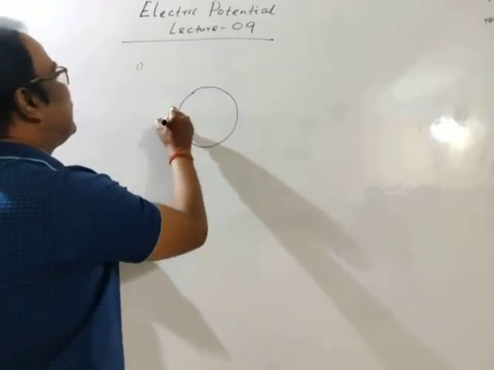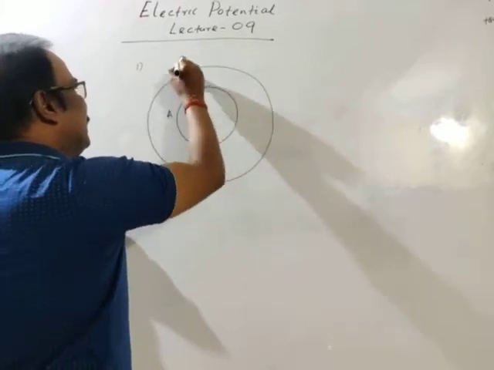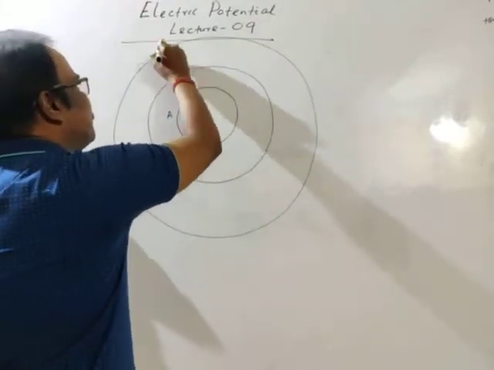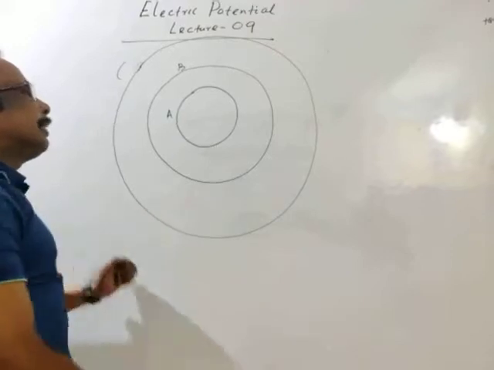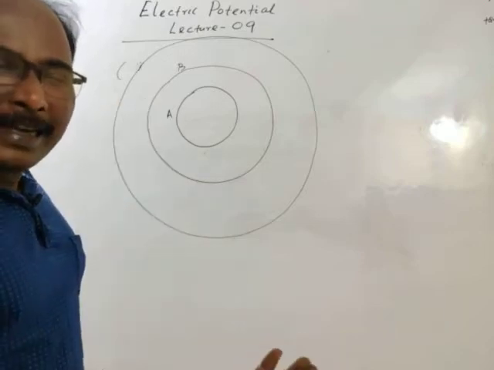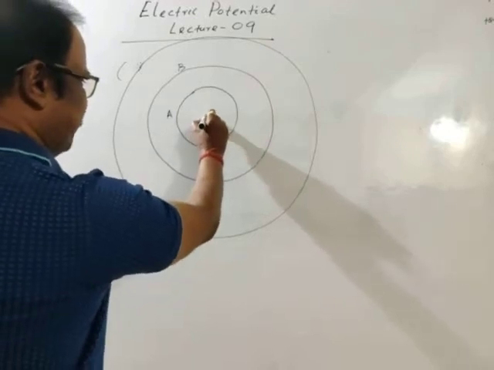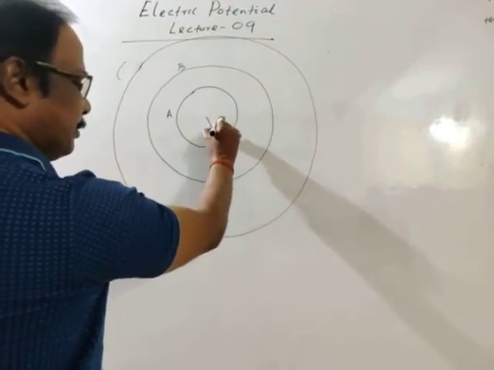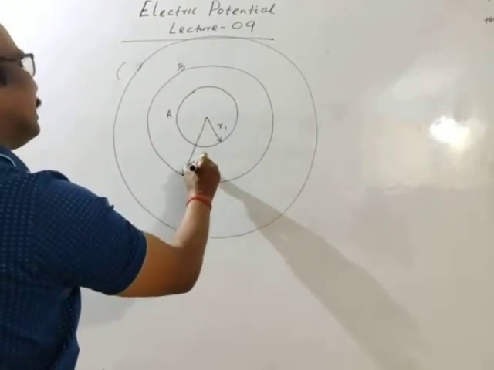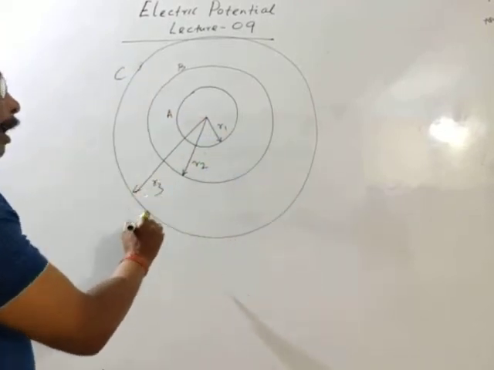Okay, this cell is A, this cell is B, and another cell, this cell is C. There are 3 concentric cells, so we may take 2 concentric cells, 3 concentric cells, 4 concentric cells, or whatever may be the number. Okay, let radius of inner cell A is R1, radius of cell B is R2, and accordingly radius of cell C is R3.